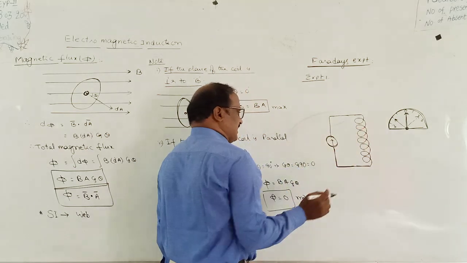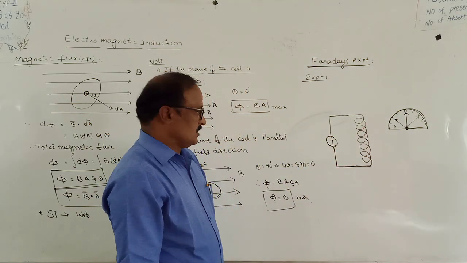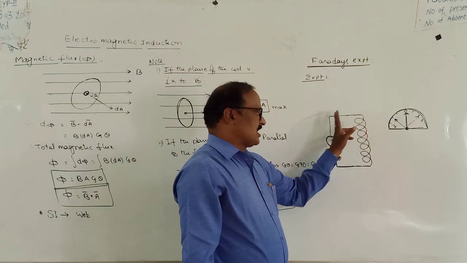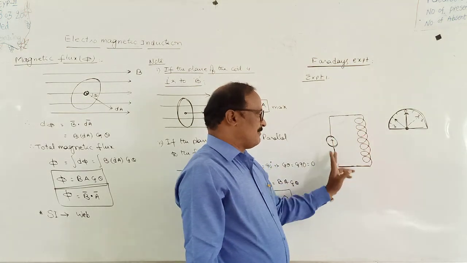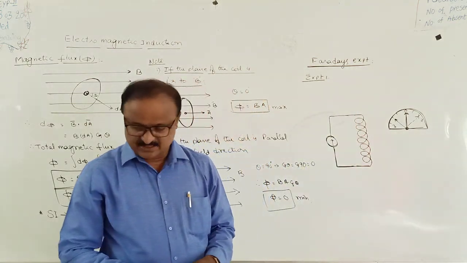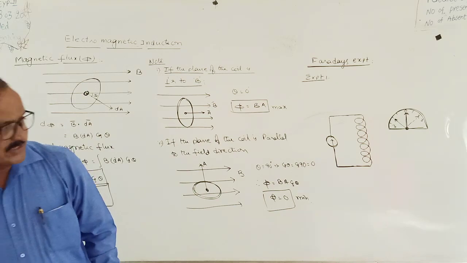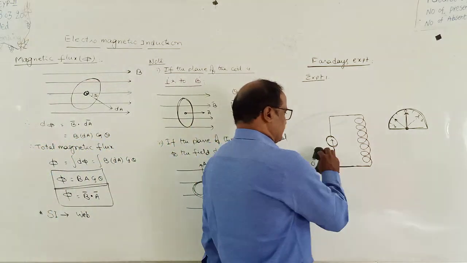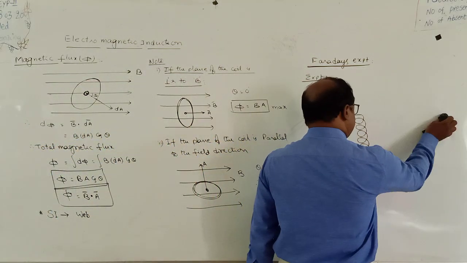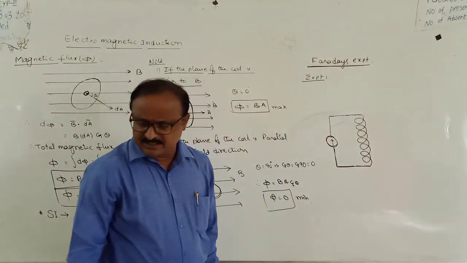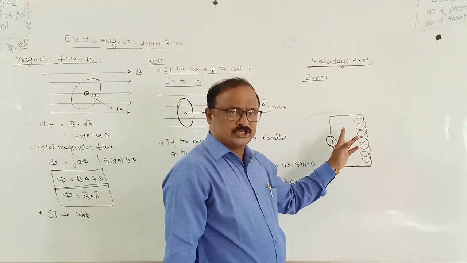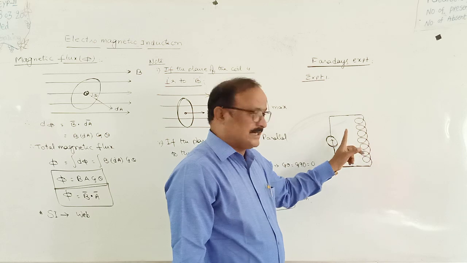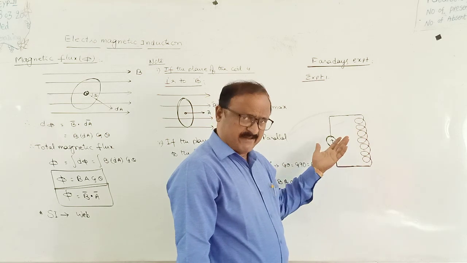It is a circular coil. Now a galvanometer is connected across the two ends of the circular coil, forming a closed circuit. What is the reading of the galvanometer in this experiment? The reading of the galvanometer is equal to 0. Here in this closed circuit there is no electrical source, no battery or electric cell.